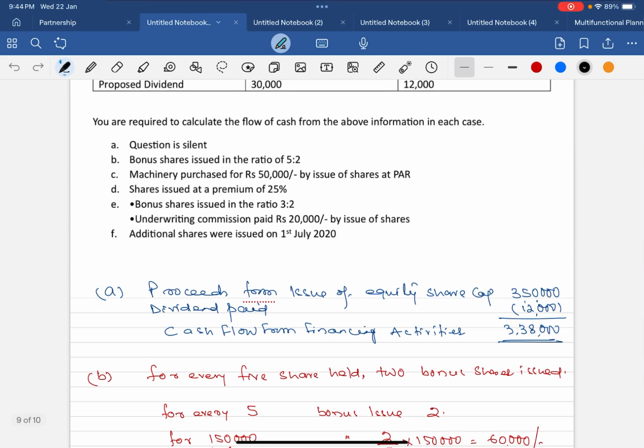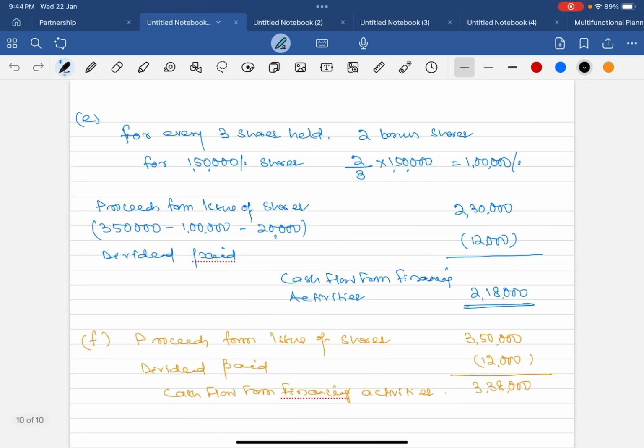Then come to bit number 5. It is given that bonus shares are issued in the ratio of 3:2 and underwriting commission of 20,000 is paid by issue of shares. For every 3 shares held, 2 bonus shares are issued. So for 1,50,000, bonus shares issued is equal to 1 lakh. So proceeds from issue of shares will be how much? 3,50,000 gross minus 1 lakh towards bonus shares and 20,000 towards underwriting commission. So net inflow of cash by issue of shares will be 2,30,000 and dividend paid is 12,000. So cash flow from financing activities will be 2,18,000.